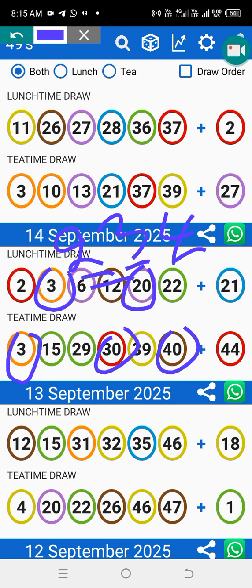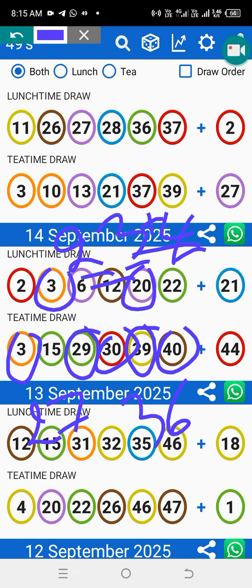Then 23 plus 4 is 27. 34 plus 2 is 36. That's how 39 came here. 27 came, as 29 is sitting there. The only number I didn't get was 15.